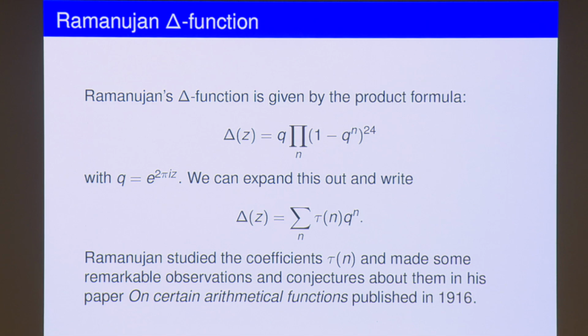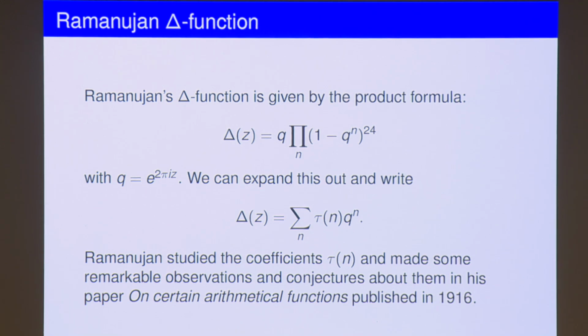The Ramanujan delta function is a very explicit modular form. It's perhaps the first modular form you typically encounter when you start the study of modular forms, or the first interesting one. It is given by this explicit q-product expansion, and then we can multiply it out and write it as a Fourier series. The Fourier coefficients of this series are called the Ramanujan tau function in honor of Ramanujan. I think this delta function existed before Ramanujan, but he studied it and made these remarkable conjectures about them in his paper in 1916, published when he was in the UK, I think. These conjectures have turned out to be very influential.